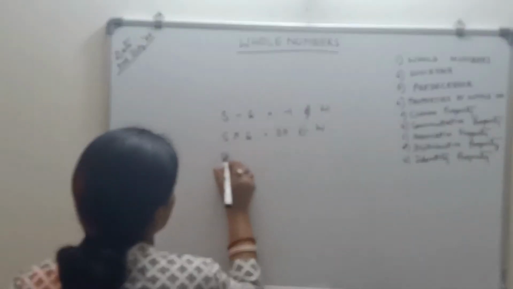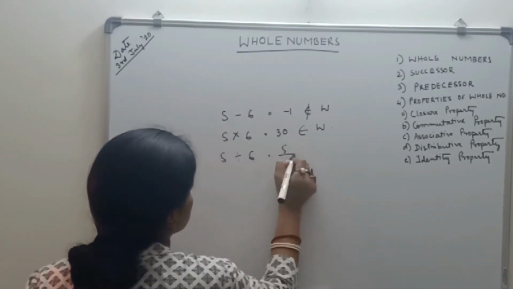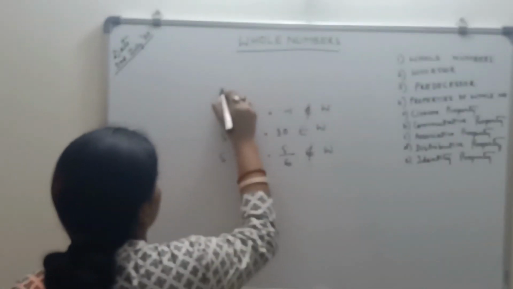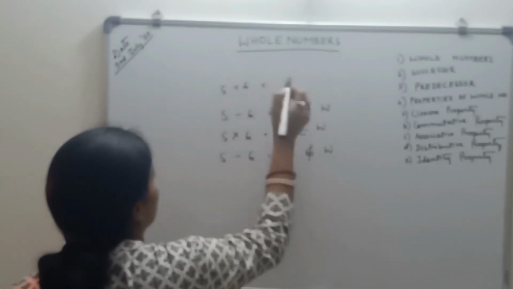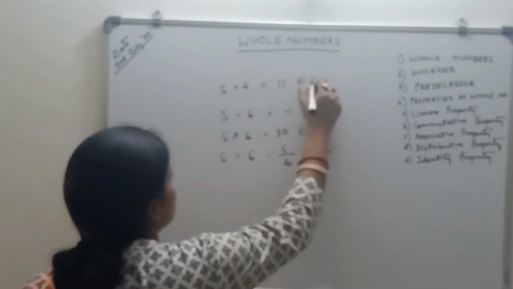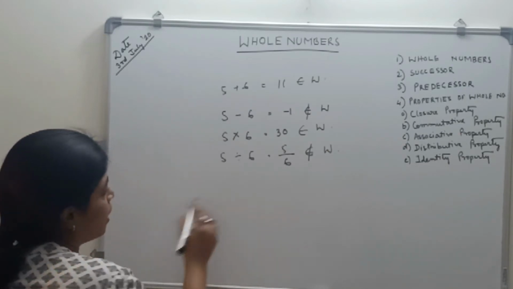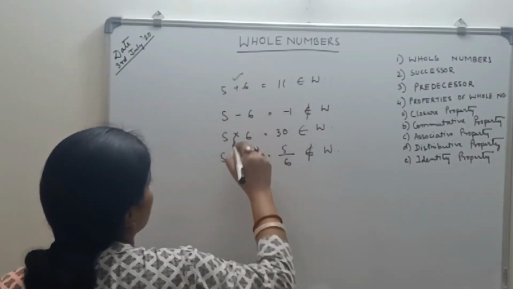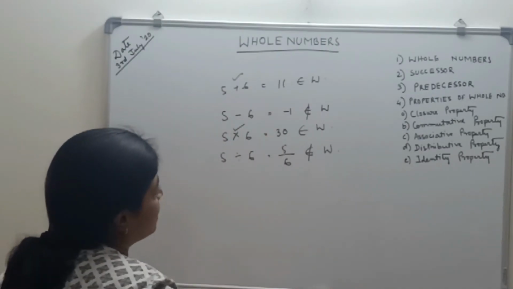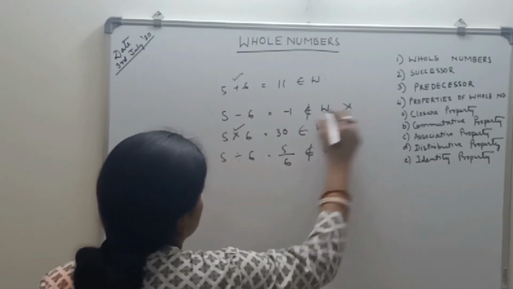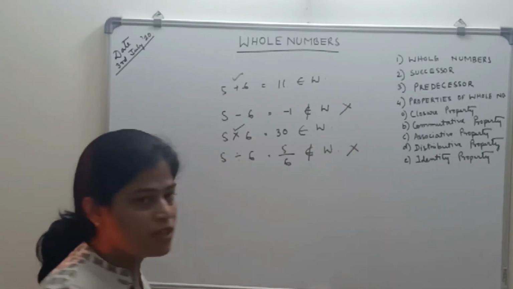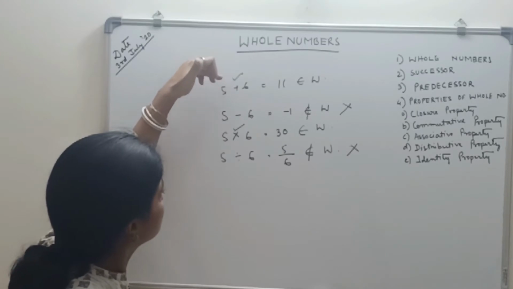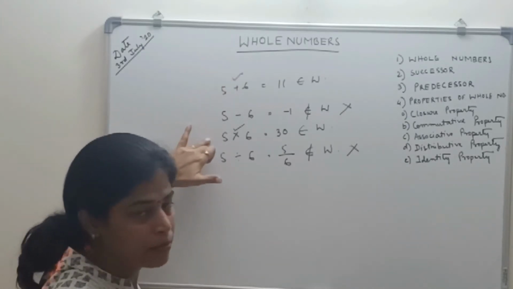And if I divide, 5 divided by 6, what is this? It's a fraction, so this does not belong to the whole numbers. And 5 plus 6, which I have shown you earlier, is 11, which belongs to the whole numbers. So whole numbers are closed under addition and multiplication, but not closed under subtraction and division. So whole numbers are closed under only two operations, addition and multiplication.